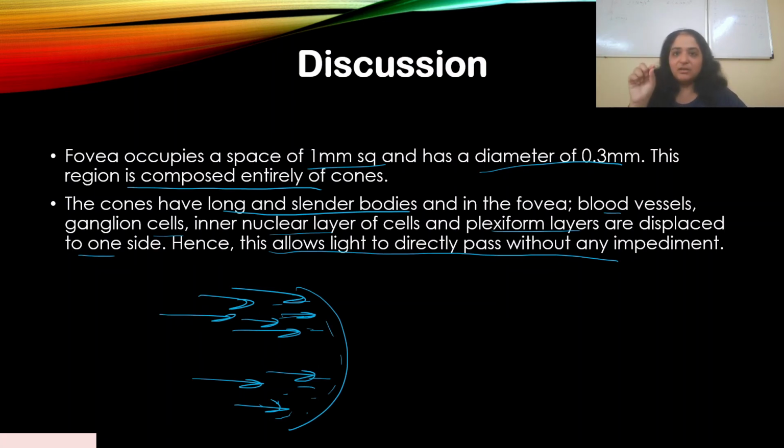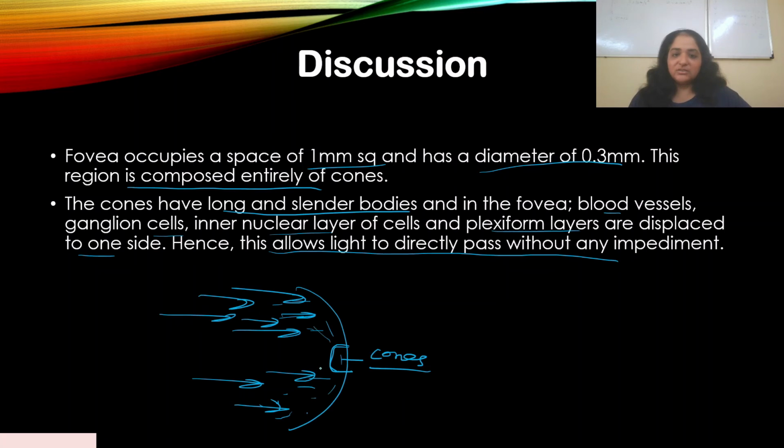But the fovea is structured in such a way, it's in the middle and it is composed mainly of cones only. There are no rods present there, so it gives you a very bright visual acuity to your vision.